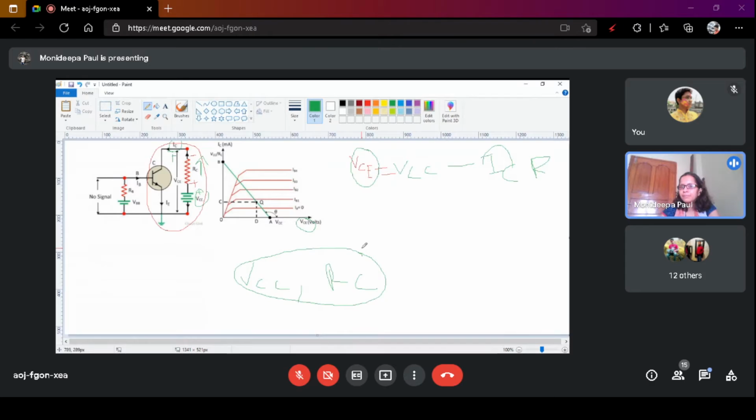So how do you get VCE maximum? Only if IC is 0, then VCE will be maximum. Is it clear? The voltage source VCC is always present in the circuit from where we collect the output signal, so you can't remove VCC.